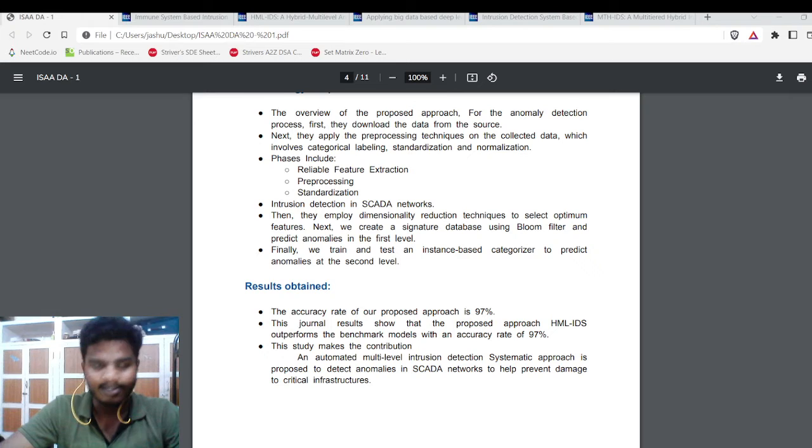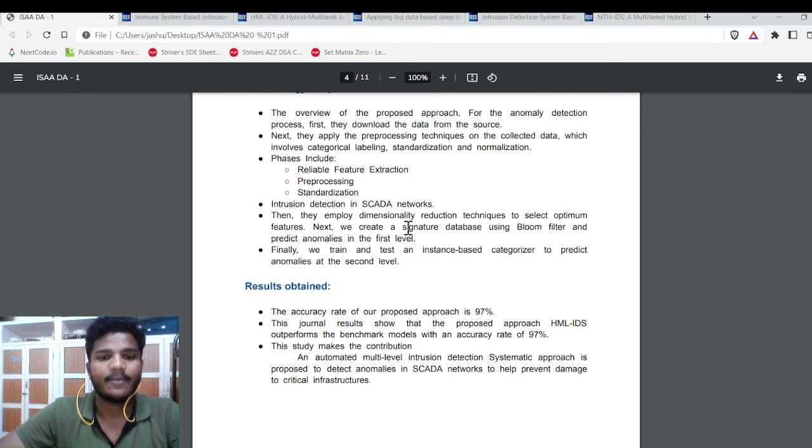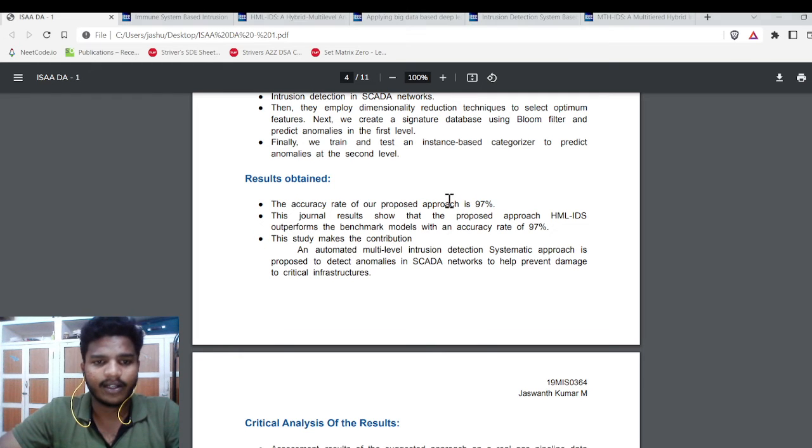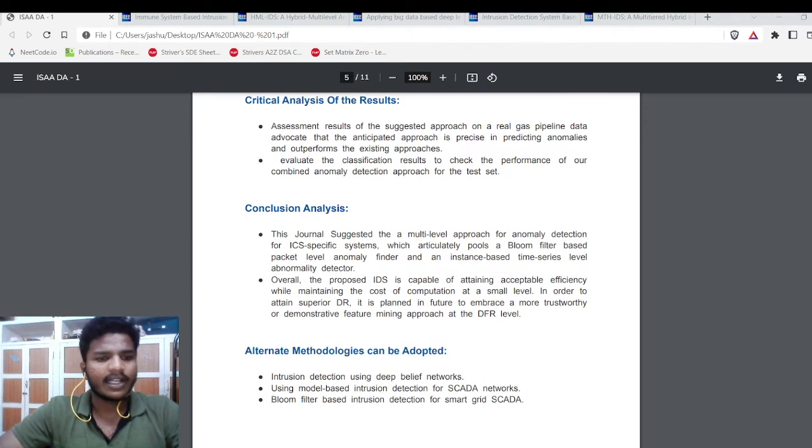It also consists of 3 phases: reliable feature extraction, pre-processing, and standardization. And then the results obtained, critical analysis of the results, and conclusion. If I sum up these three in a particular word, the whole conclusion of this research paper is that the proposed model is capable of attaining acceptable efficiency while maintaining the cost of computation at a small level.